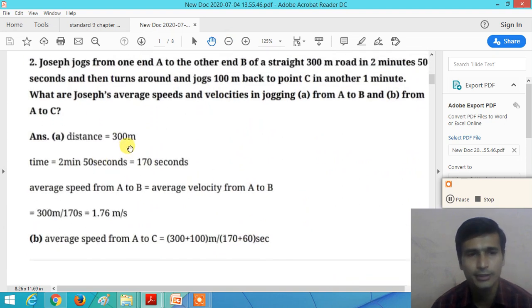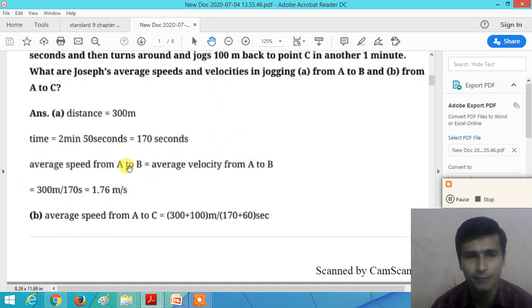the distance covered by Joseph from A to B is equal to 300 meter, right? Time taken is equal to 2 minutes 50 seconds. 2 minutes is equal to 120 seconds plus 50 seconds, that is 170 seconds, right? So here the distance covered by Joseph is 300 meter and the time taken to cover the 300 meter distance is 170 seconds. So what is the formula of the average speed?